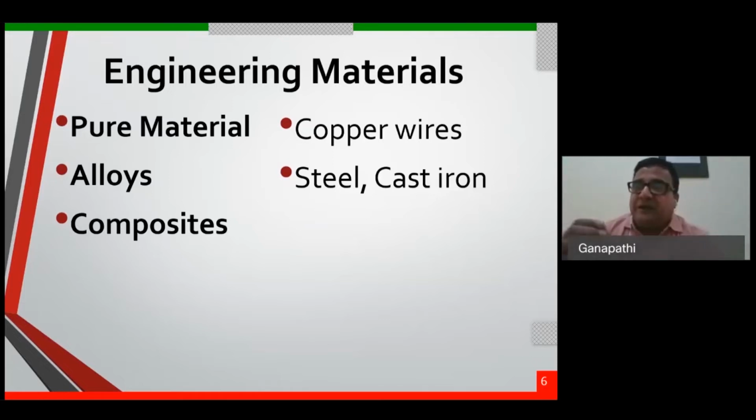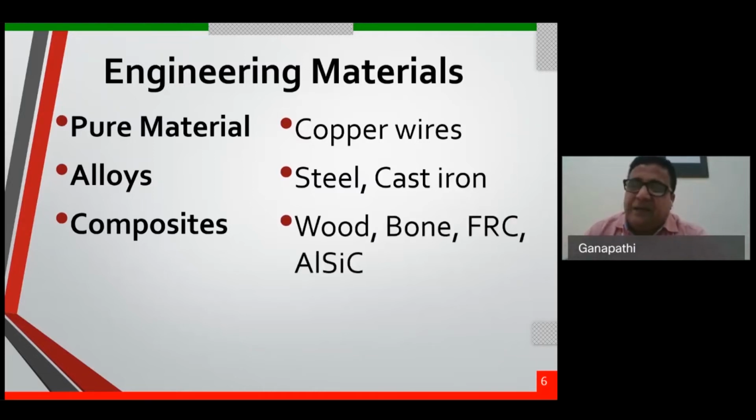If you add 10 grams of silicon carbide into aluminium, the silicon carbide will remain in the form of silicon carbide. It will not dissolve in the primary element. That's what we call a composite. Many examples: there are natural composites, and artificial or man-made composites like FRCs and aluminium silicon carbide. Wood and bones are natural composites.